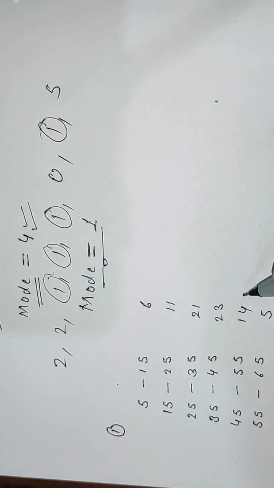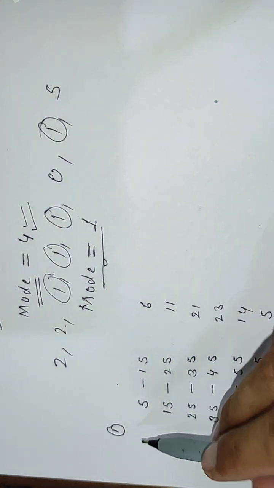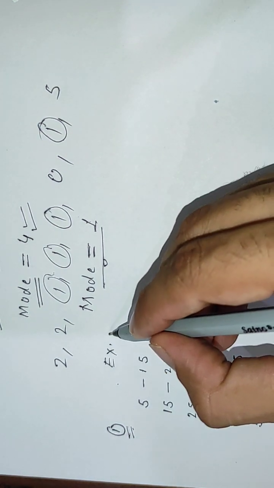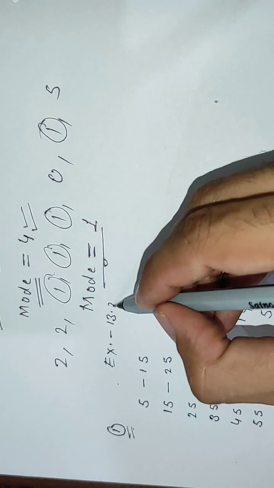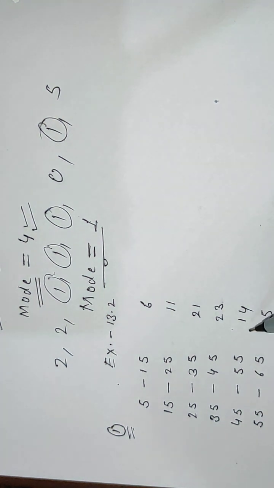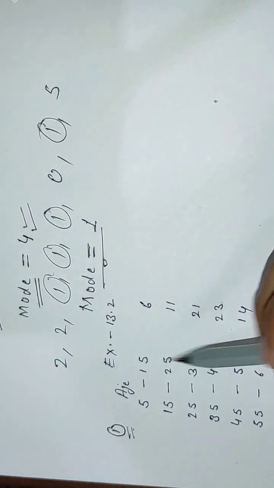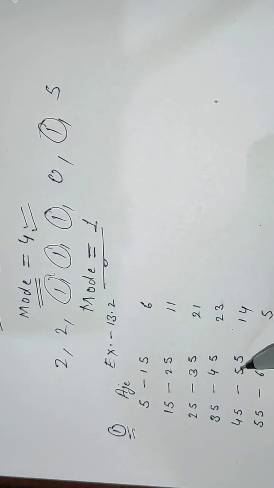I will explain the whole method in this question. This is the first question in NCERT exercise 13.2. You can see this is age. These are the class intervals for age.